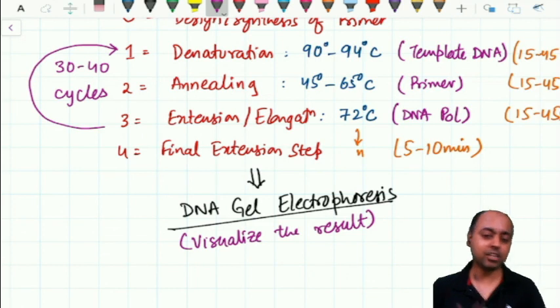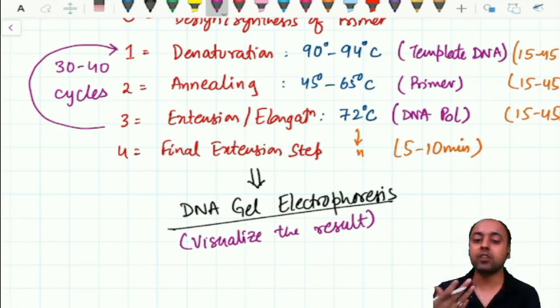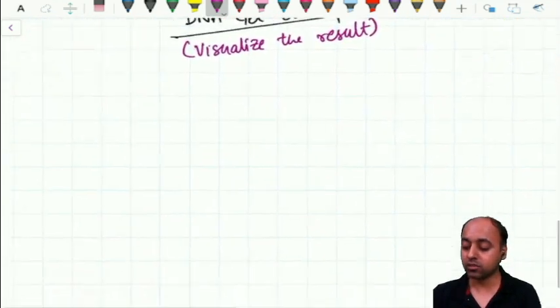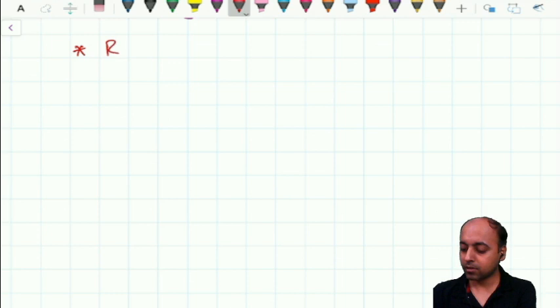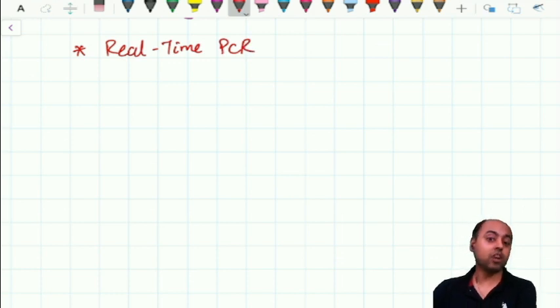Now, the DNA gel electrophoresis itself is going to take time. So a modification has been made whereby we don't need the DNA gel electrophoresis. That modification gives rise to what is known as the real time PCR. Please note, real time PCR is not RT-PCR. This is real time PCR.